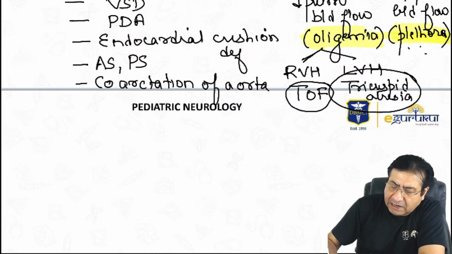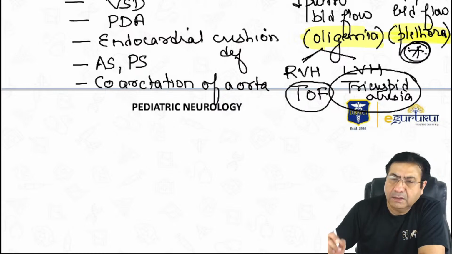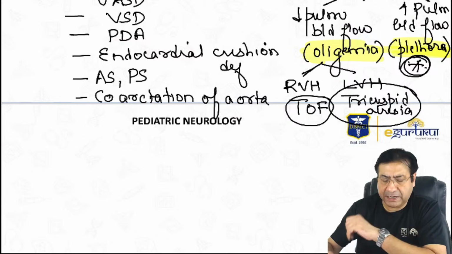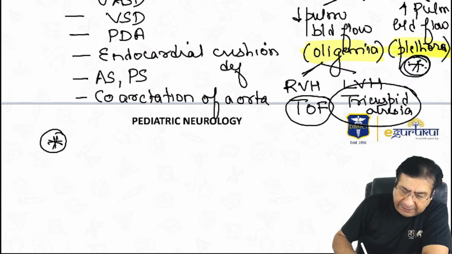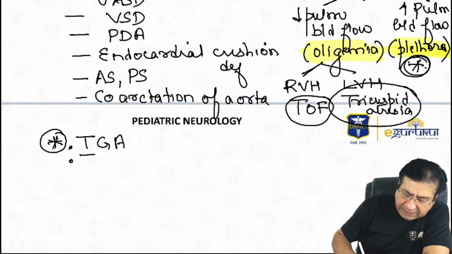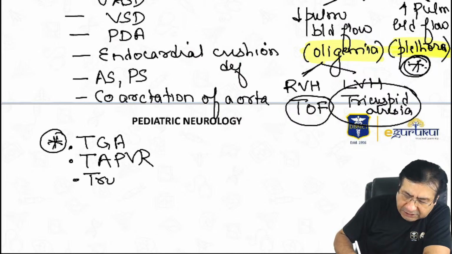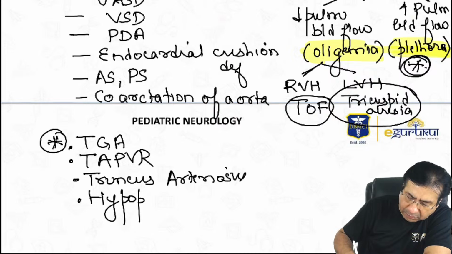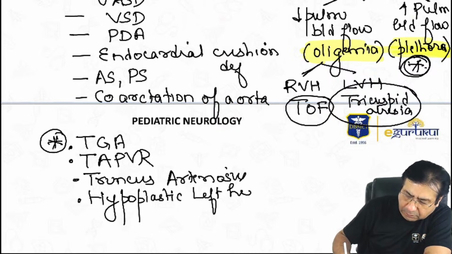And which heart diseases come under cyanotic heart disease with increased pulmonary blood flow? So I'll write it here. First is transposition of great arteries. Second is total anomalous pulmonary venous return. Third is truncus arteriosus. And fourth is hypoplastic left heart syndrome.